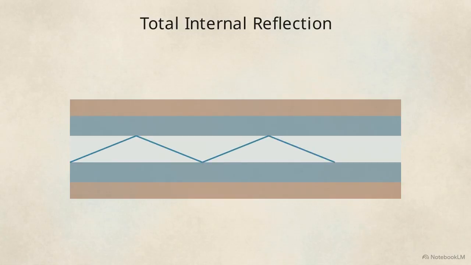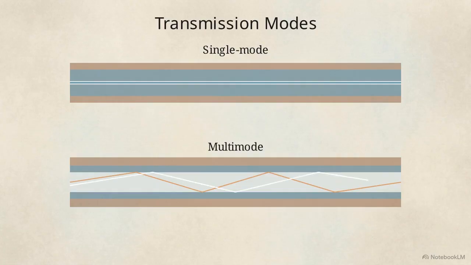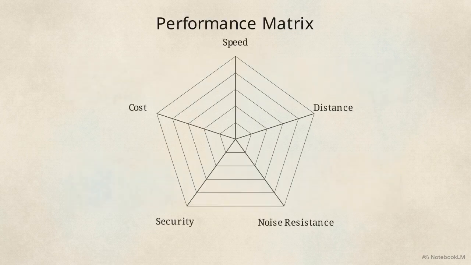When light enters the core at or above a specific critical angle, the differing refractive indices of the core and the cladding force the light to bounce perfectly inward, trapping it. The propagation path depends on the core's diameter. Single-mode fiber uses an incredibly narrow core to send a direct laser path over vast distances. Multi-mode fiber uses a wider core, allowing multiple LED light pulses to bounce along the walls for shorter intra-building links.